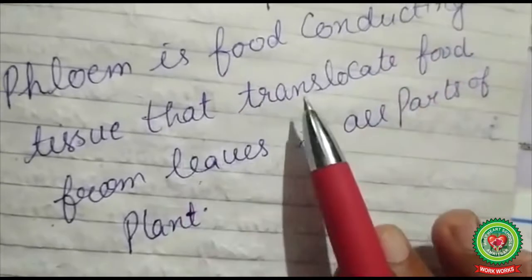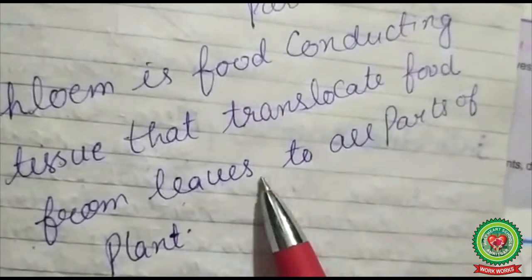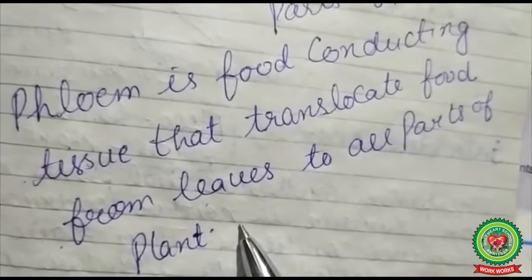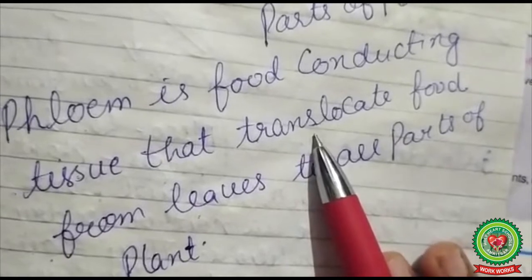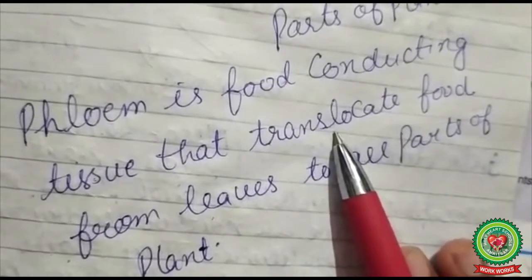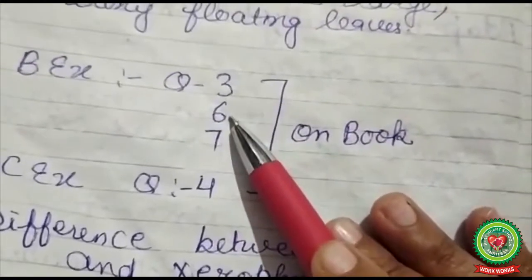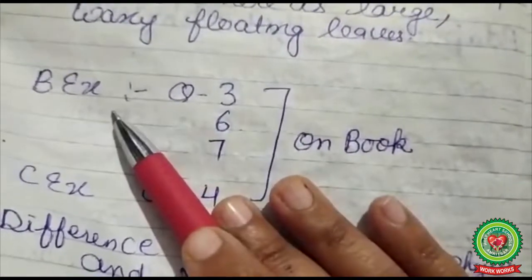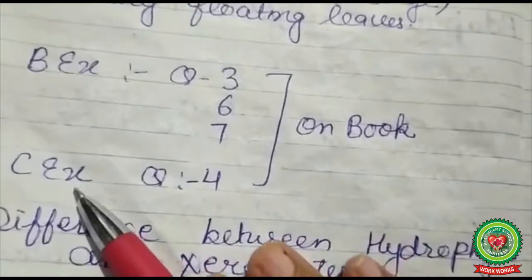What is phloem? Phloem is a food conducting tissue that translocates food from leaves to all parts of the plant. Now, what is the meaning of translocate? Translocate means transport.